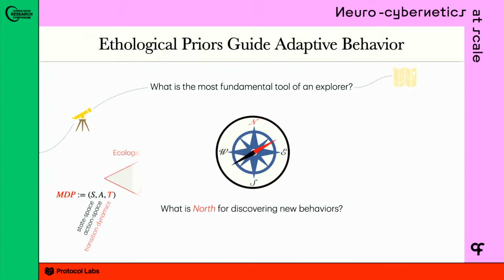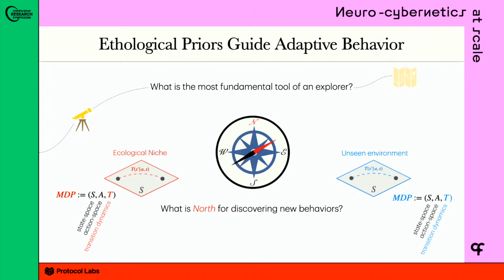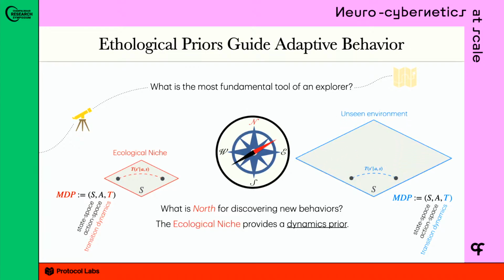One way to think about this is that animals all develop and live and reach locomotor maturity in an ecological niche. So we can think of that as an MDP with a certain state and action space determined by its sensory stream and embodiment. But most importantly, the transition dynamics. Transition dynamics tell you, when you're in one state, how the environment moves you to another state. It can be either stochastic or deterministic. Now, if you grew up in that ecological niche, then in a new, unseen environment, that niche can provide you a dynamics prior. So in this new environment, let's say you're in unseen dynamics with a new blue transition kernel here.